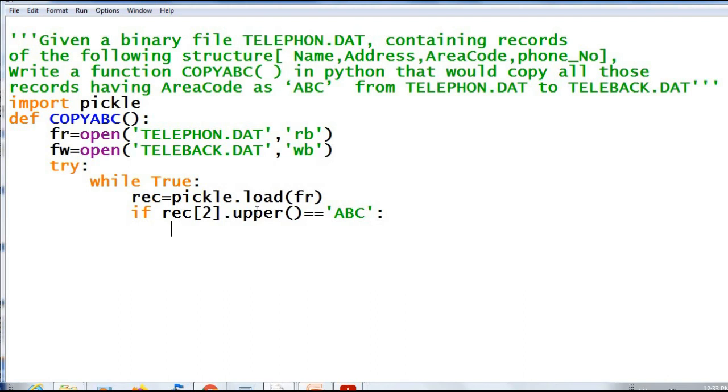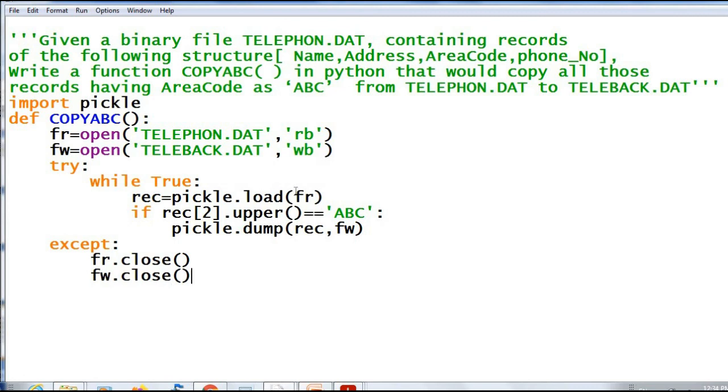How to write? Pickle.dump. What to dump? rec. In teleback.dat, so give FW here, file handle. Okay. Then except, FR.close, FW.close. So read from the file telephone.dat, then check whether the area code matches. If so, write into teleback.dat.